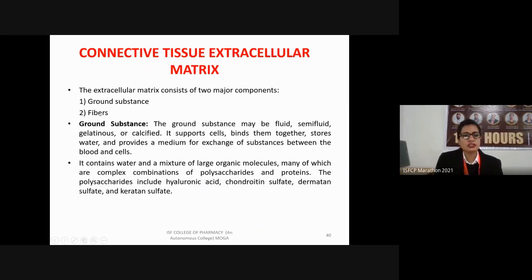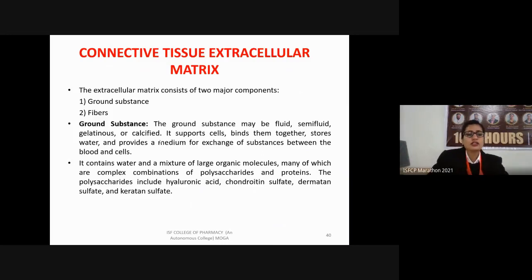So what is ground substance? As we learned from our previous slide, the ground substance may be a fluid, it may be water, it may be semi-fluid, a jelly-like structure, or it may be calcified. Its function is to support the cells. It helps to bind various cells together. It stores water. It provides a medium for the exchange of various substances between the blood as well as the cells.